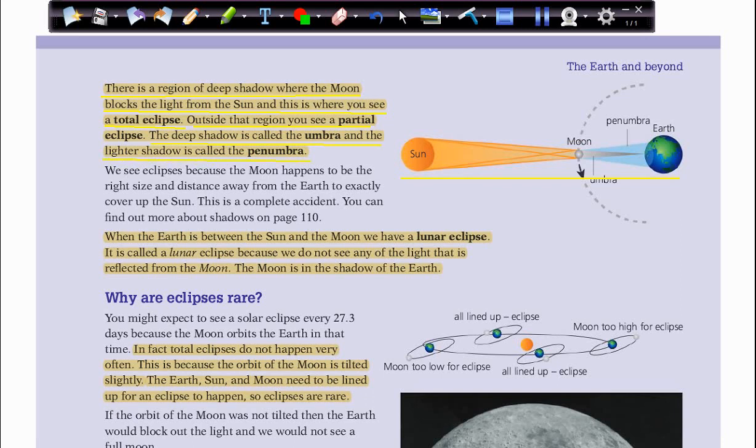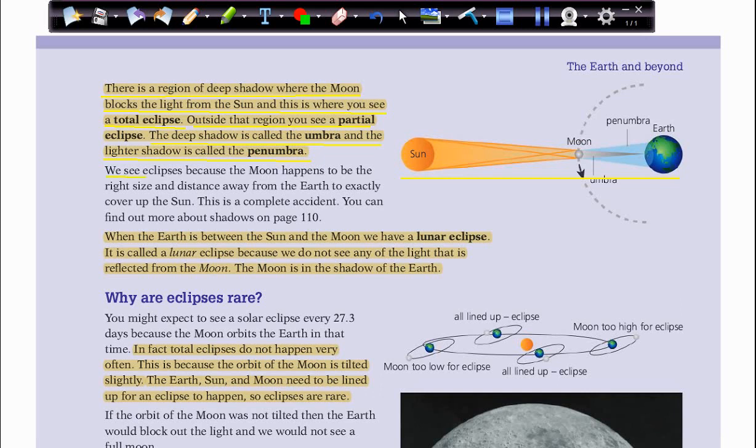In some countries, in one of the past years, we heard about a total eclipse. They had total darkness during the day, but in our countries we saw it as a crescent. This is called a partial eclipse. So if we see a very sharp, deep shadow, we call it umbra, and if it's a partial or lighter shadow, we call it penumbra.